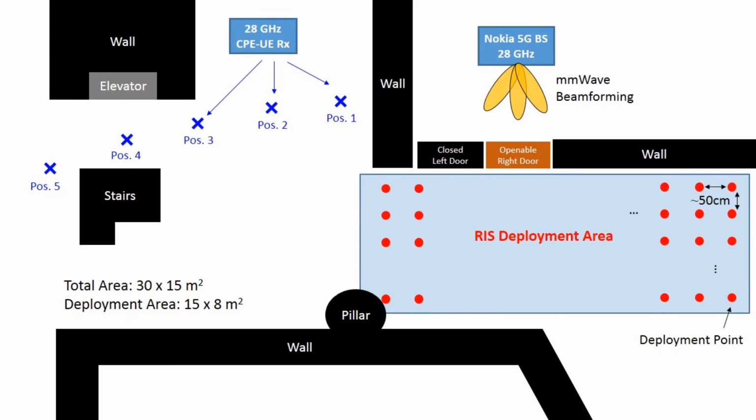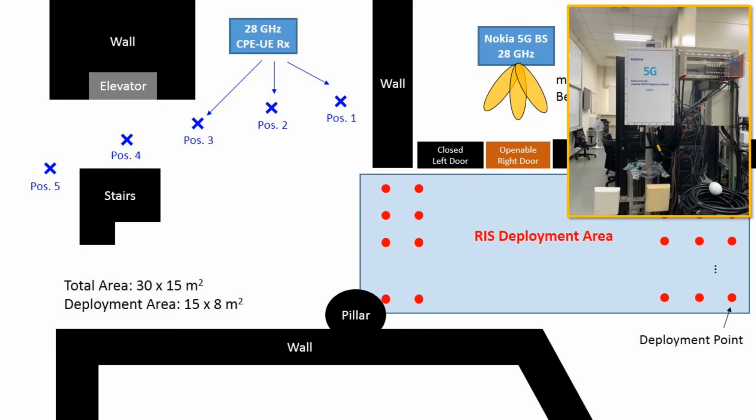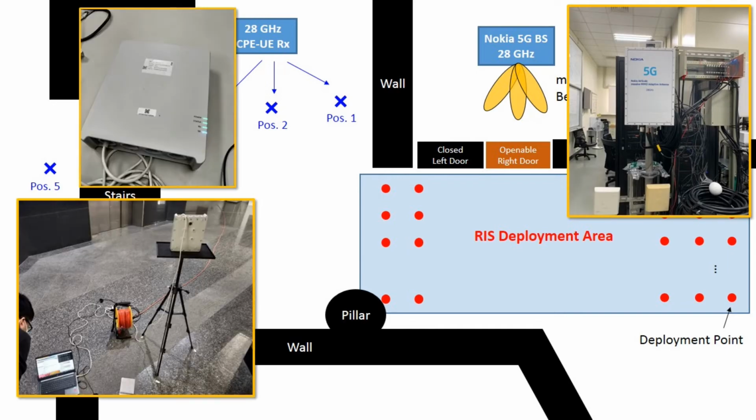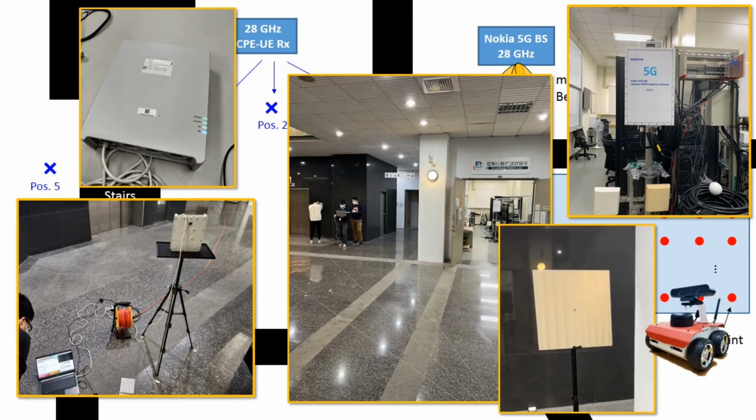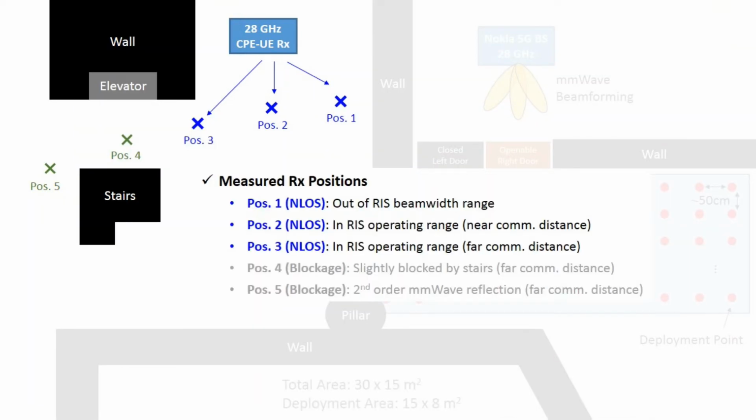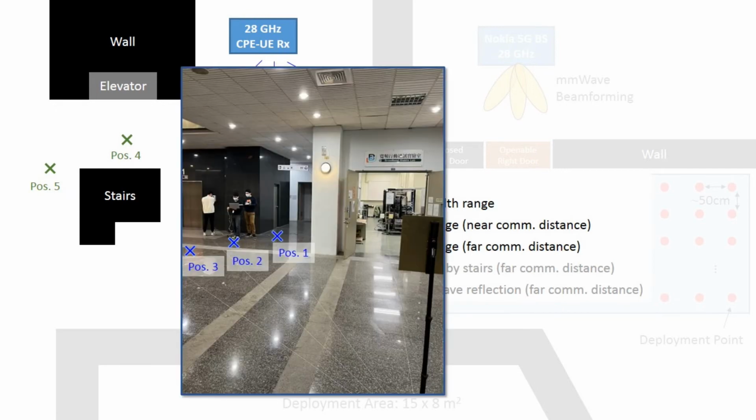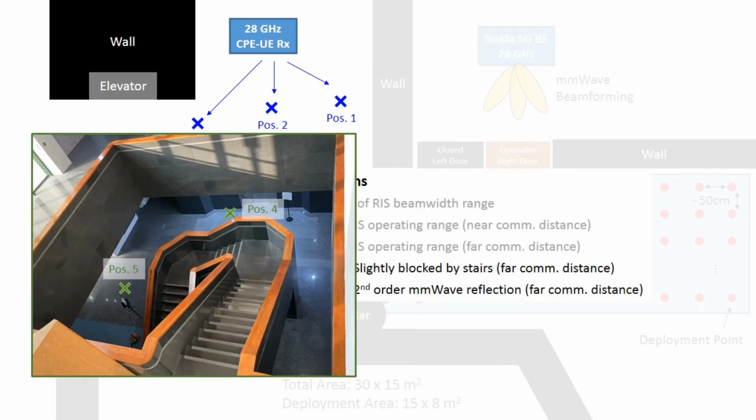In the followings, the experimental scenario is shown, with total area 30 by 15 meter squares and deployment area 15 by 8 meter squares. The prototype equipment of i-Dris system includes Nokia 5G wave base station, the receiver of customer premises equipment, CPE, and the AGV RIS. Several reference receiver points are tested, such as non-line-of-sight transmission, which contains out-of-operation range of RIS and in-range RIS. Some other points are for blockage cases, having slightly blocked by stairs, or the second-order wave reflection path.